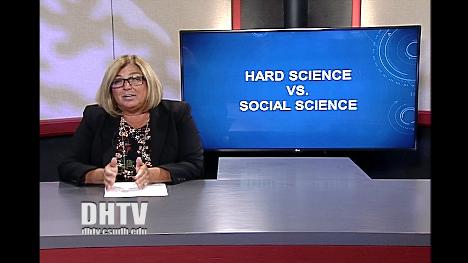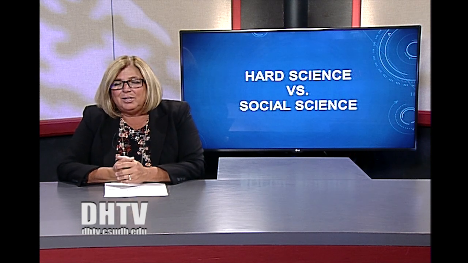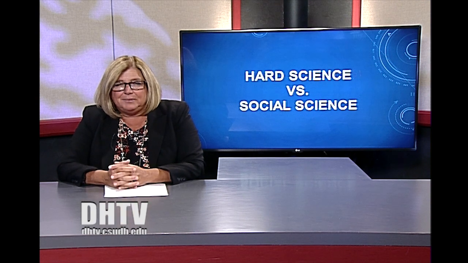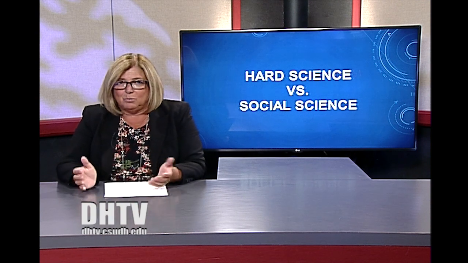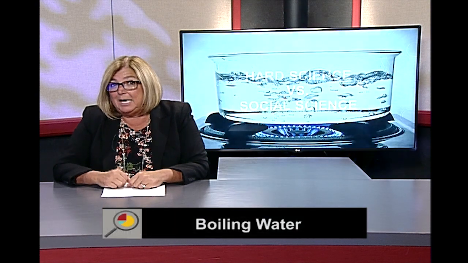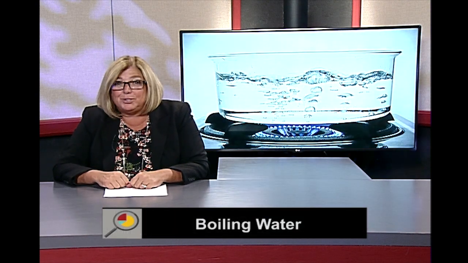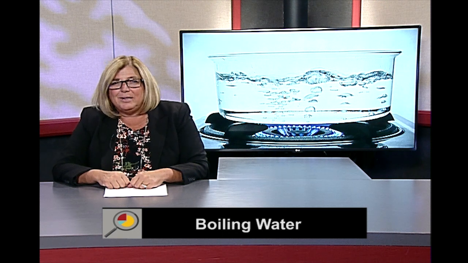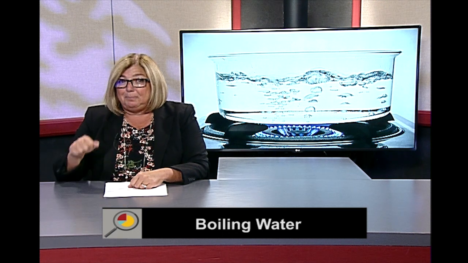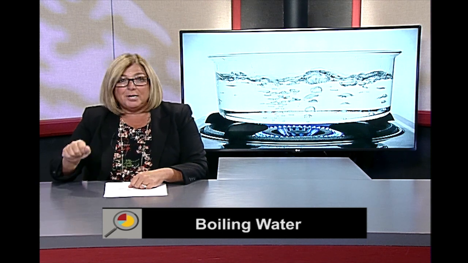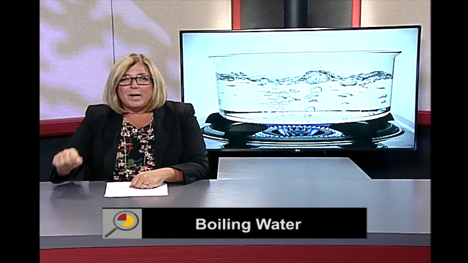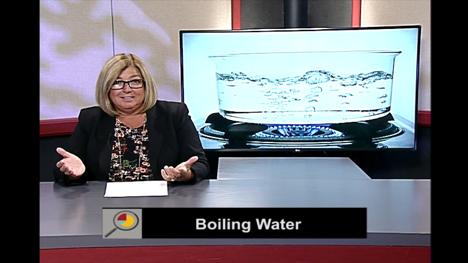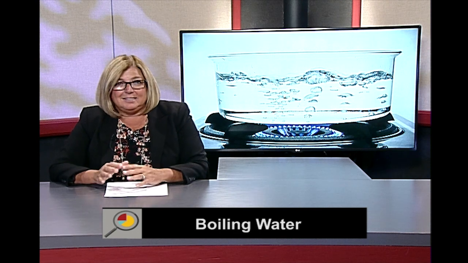Now, when we think about the contrast between those two types of sciences, we want to think about how that actually operates when it comes into action. So let's think about an example of boiling water. Let's say I decide to go to my laboratory and I decide that I'm going to do an experiment. So I'm going to experiment with hard science first. I'm going to go down to my laboratory, get a pan, fill it up with water, and put it on a consistent heat. And when I put it on that consistent heat, what happens? Well, it boils. And it boils very consistently.